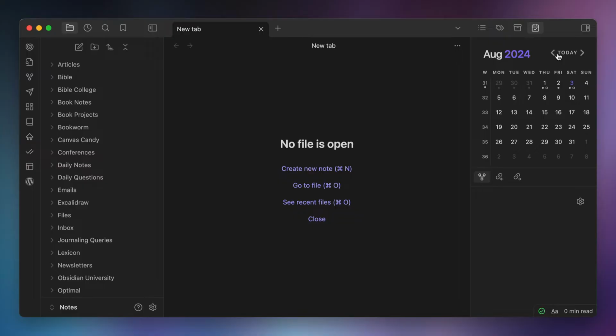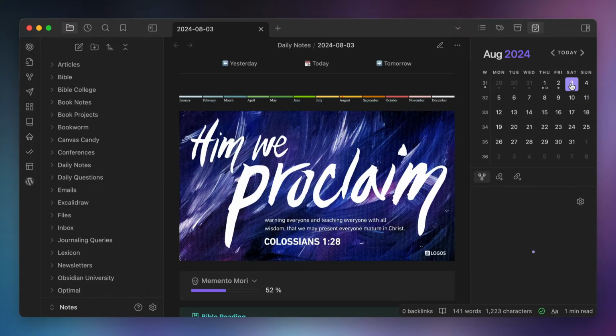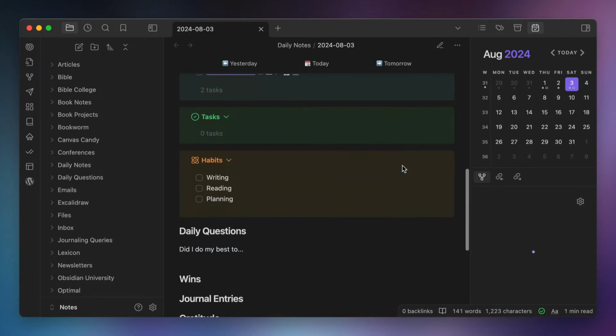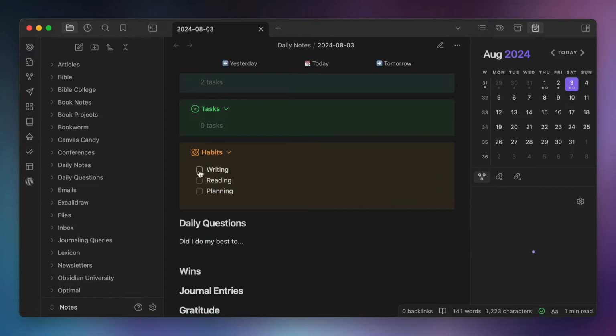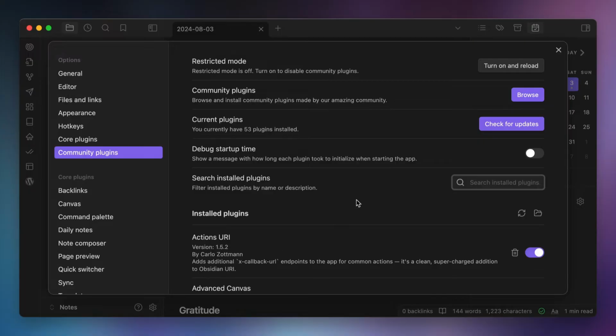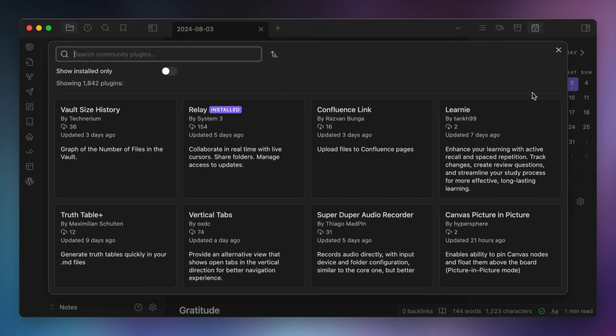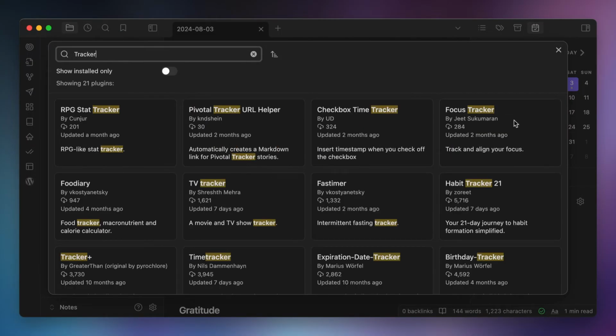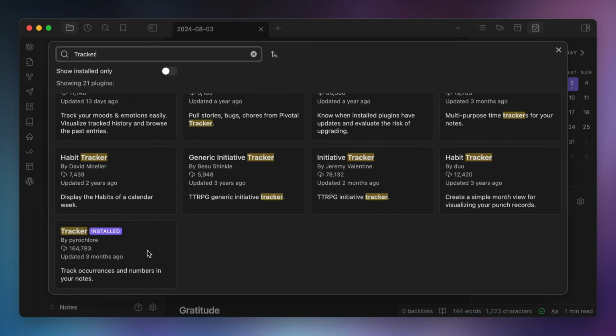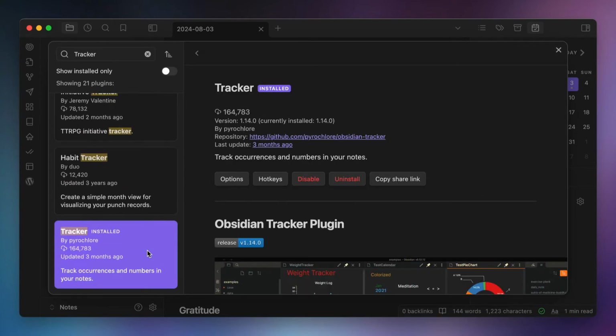Okay, so now we've got our template set up, we've got our custom callout configured, so when we create a new daily note, we can simply go to the habits callout and check the boxes for the habits when we complete them. But we still don't have a way to visualize that data like a lot of habit tracking apps provide. So for this, we're gonna need another community plugin called Tracker. This plugin gives you a bunch of ways to visualize data in your daily notes.